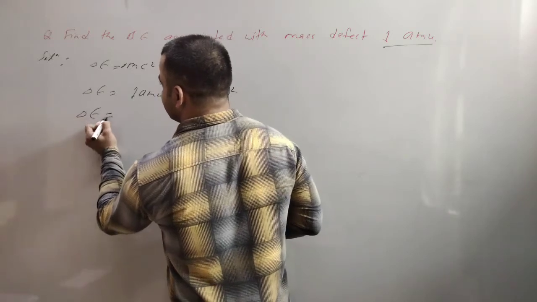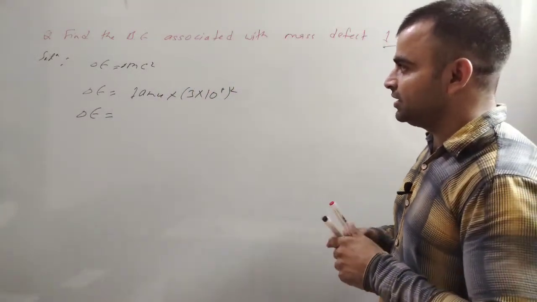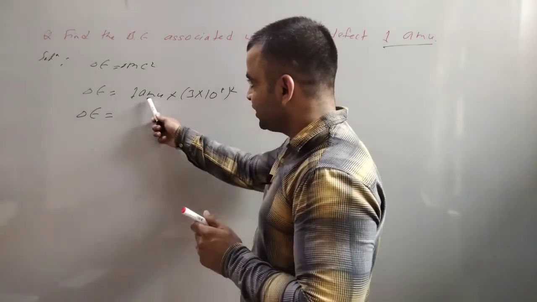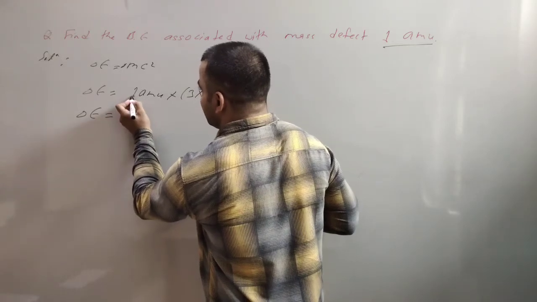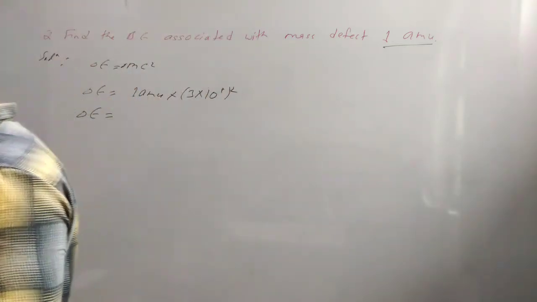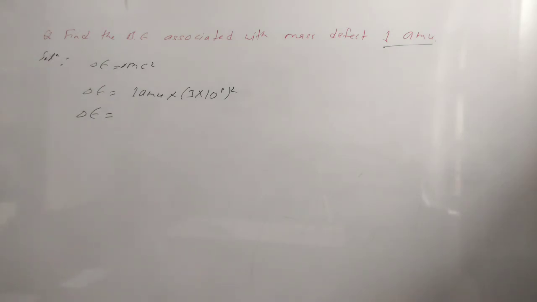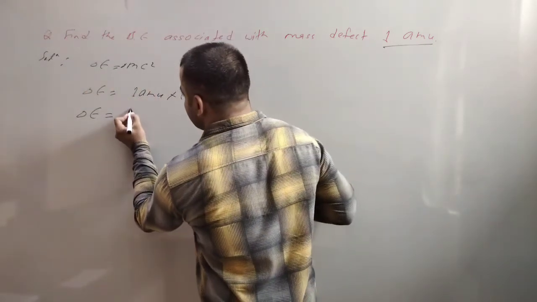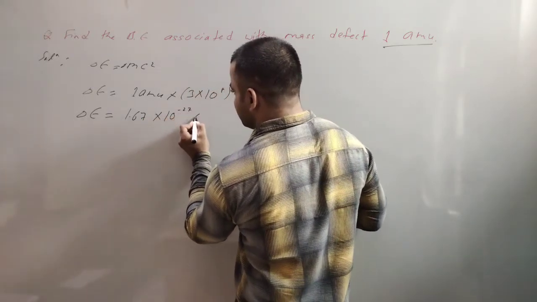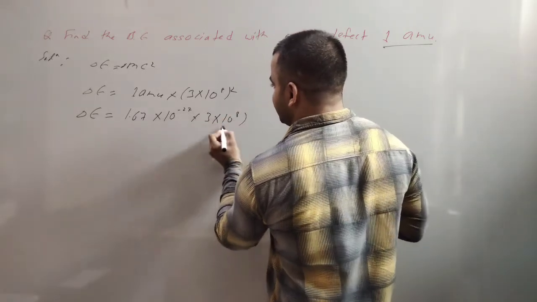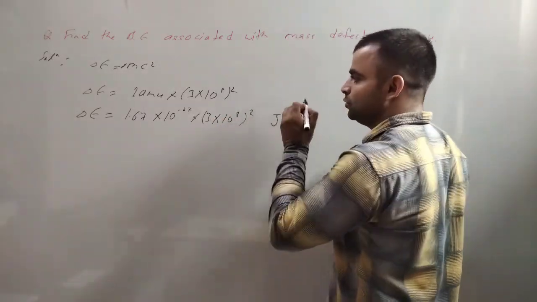This will be the binding energy. 1 AMU is equal to 1.67 into 10 raised to power minus 27 kg, so del E is 1.67 into 10 raised to power minus 27 into 3 into 10 raised to power 8, squared, and this will be in joules.